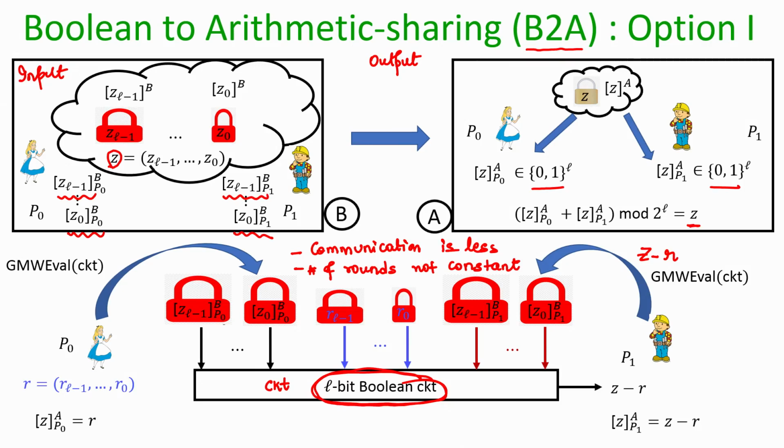So, if your L is large, then it will require a large amount of interaction among the parties, but during those interactions the communication will be less. So, if you are fine to allow the two parties to interact, that means if the network latency is not very bad, then you can go for this conversion because communication-wise this conversion is very efficient.